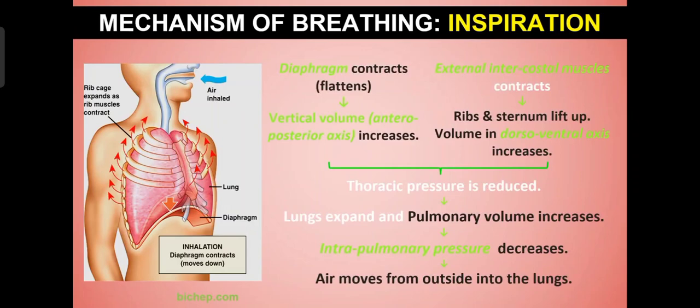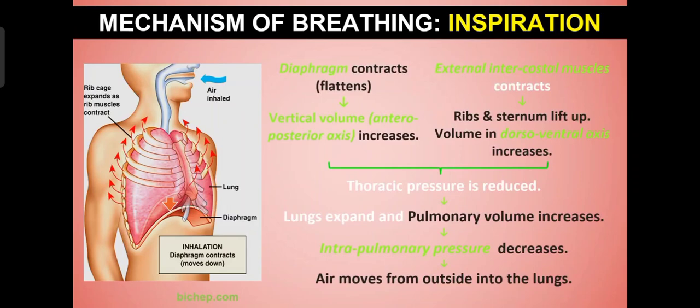So as the size is increased, the pressure inside the lungs is reduced now. So internal pressure of the lungs is reduced now. So it is easy to take the outer air inside the lungs. So what happens here? Lungs expand and pulmonary volume increases. Volume means size of the lungs is increased.